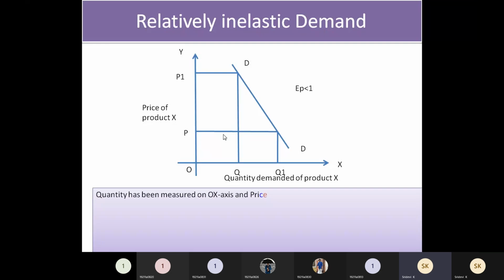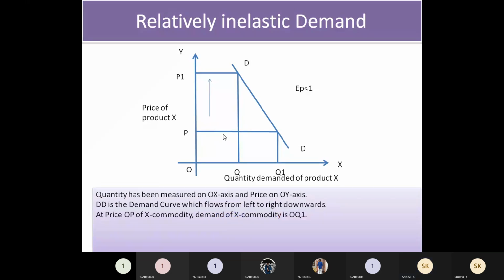and price on y-axis. DD is the demand curve flowing from left to right downwards, and at OP of X commodity, demand of product is OQ1. So when we see that the price is increasing upwards, you can see the arrow flowing upwards. That indicates that it is increasing price. So what happens? There will be a reduction in demand. See, from Q1 to Q, it is decreasing. The same thing you are going to write in words below the graph.